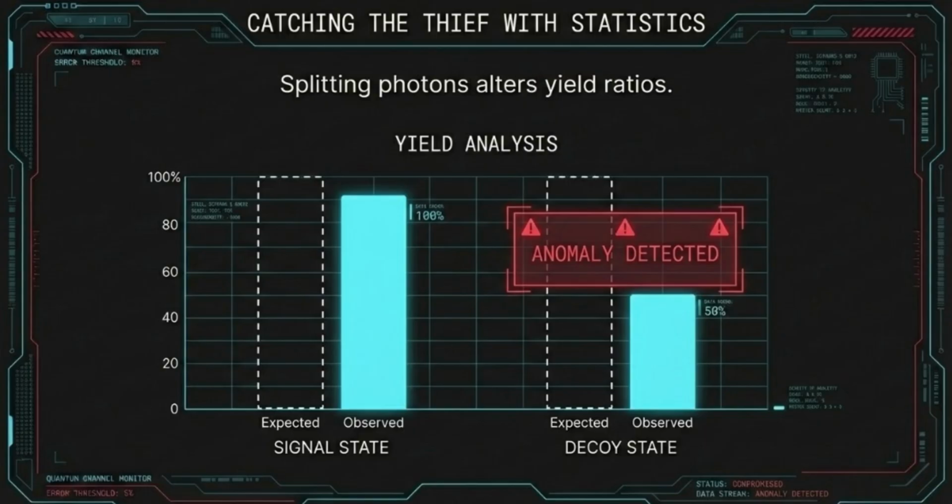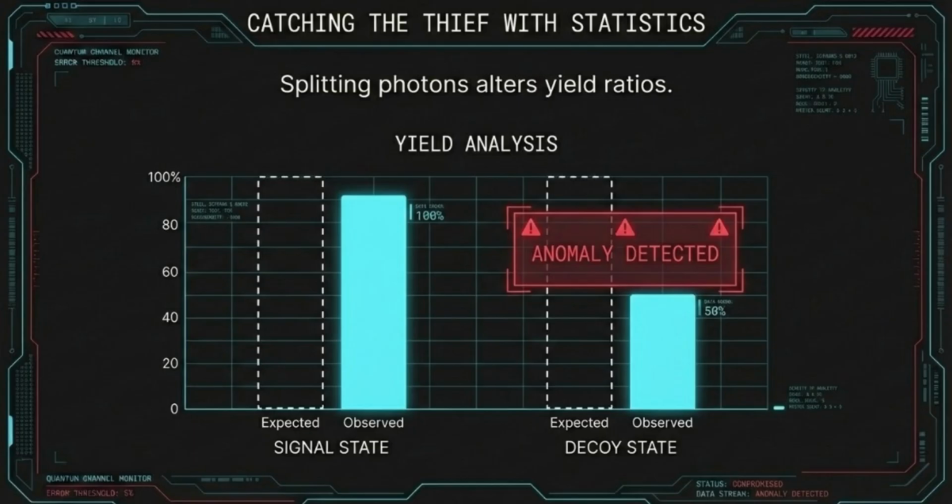This is the moment Eve's invisible attack is finally exposed. Welcome to yield analysis, the statistical trap in action. As you can see on the graph, John is monitoring the yields, which is the ratio of pulses sent by Jennifer that actually result in a successful detection.